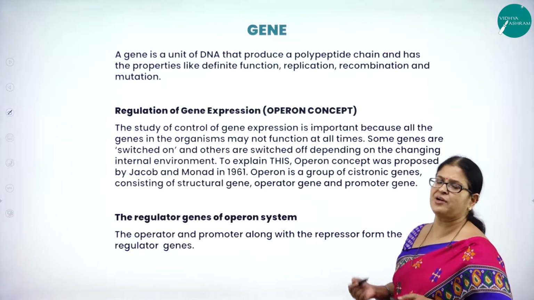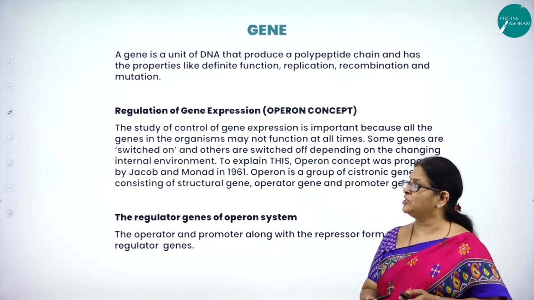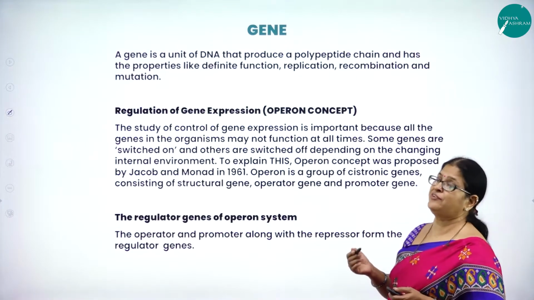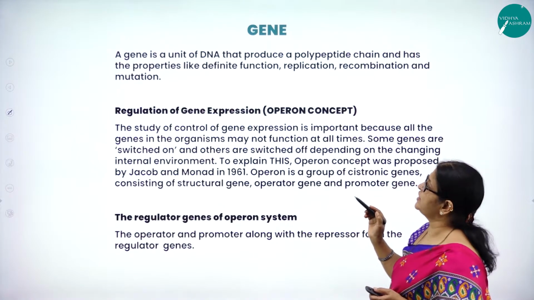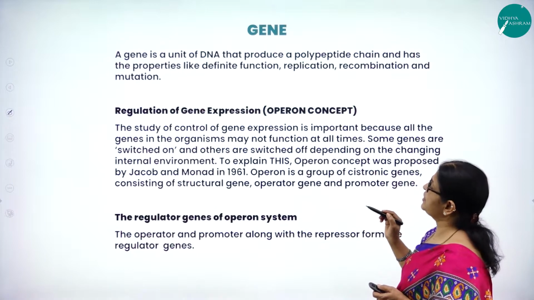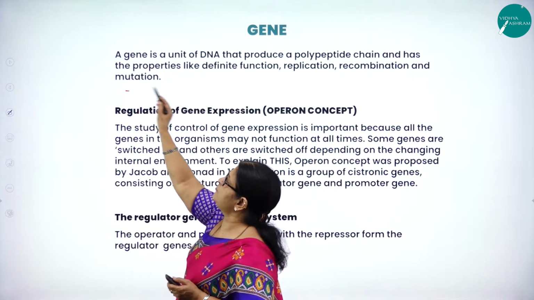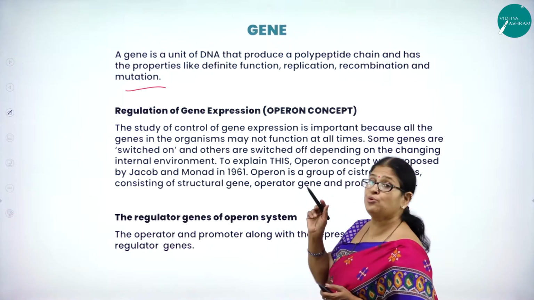Gene. Right from the beginning of this chapter, we are talking about this very important word called gene. What is gene then? A gene is a unit of DNA that produces a polypeptide chain and has the properties like definite function, replication, recombination, and mutation. See how wonderfully this gene is defined. A gene is a unit of DNA.